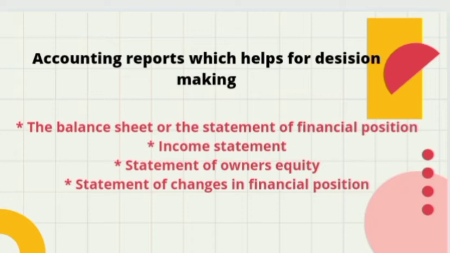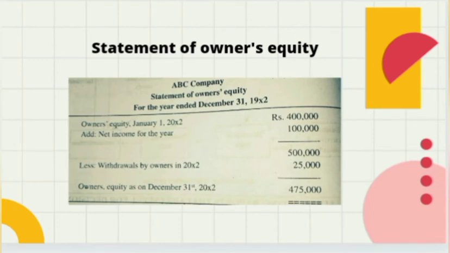The statement of owner's equity shows the changes that have occurred in the owner's equity during the accounting period. In the next slide you can see how the statement of owner's equity looks. For example, for ABC company for the total financial year: the owner's equity at the start of the month, added net income and less the withdrawal by the owner in the particular year, gives the owner's equity of the total year. This is a statement of owner's equity.